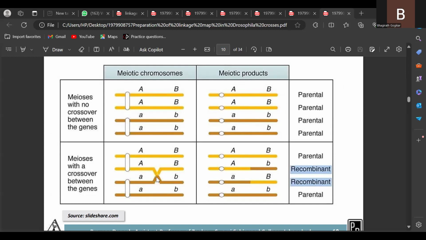With reference to 1 point, we call it a 2-point test cross. With reference to 2 points, that is called a 3-point test cross. 2-point test cross, 3-point test cross means at how many places or locations the genes are altered in the homologous chromosome. With reference to 2 points, that is called 3-point test cross. With reference to 1 point, that is called 2-point test cross.